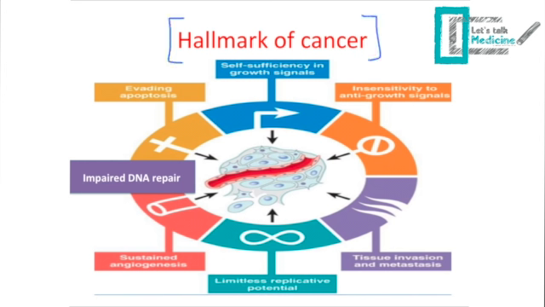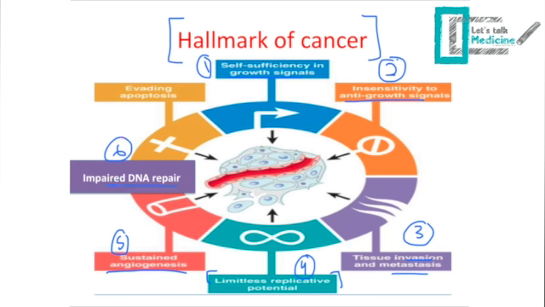Cancerous cells should be self-sufficient in growth signals. They should also be insensitive to anti-growth signals. They should also have the ability to invade and metastasize. They should have limitless replicative potential, and the ability to have their own blood vessels by angiogenesis. Also, they have a defect in DNA repair and evade apoptosis.